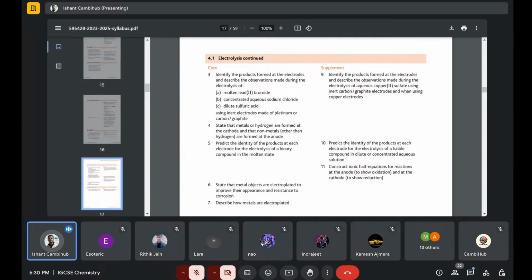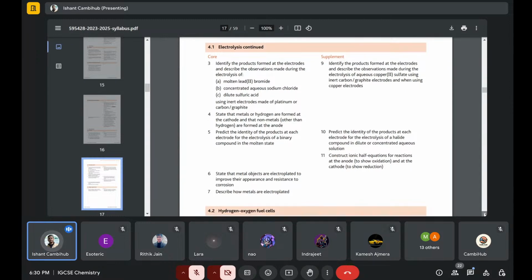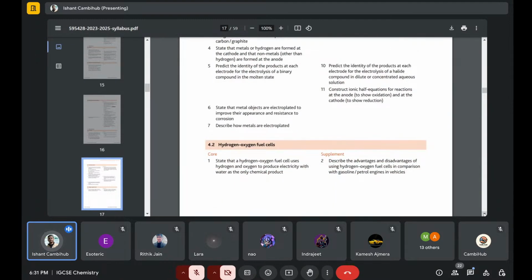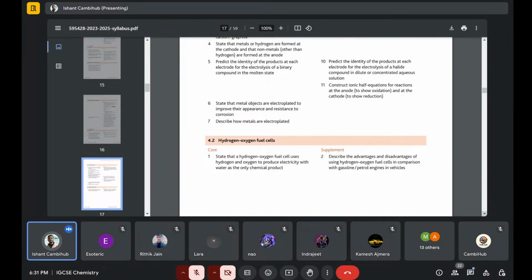And then they can ask questions on electroplating, like why silver is used for electroplating, its uses and all. And then the simple ionic half equations, the ionic half equation for the cathode and the ionic half equation for the anode. Those are very basic type questions which they mostly ask.